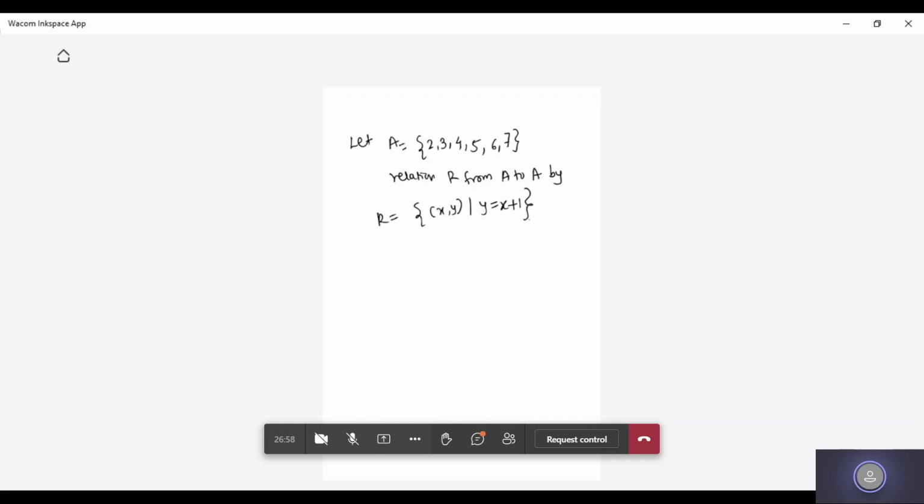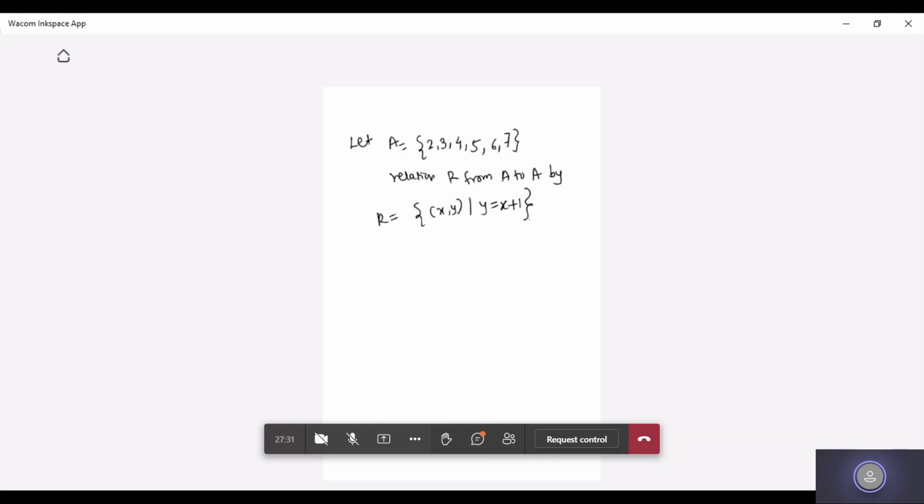The relation R is from A to A. So A to A itself, we are not having a B set here. We need to find the relation on the set A itself. And how are they giving us the relation mathematically? R is equal to (x, y), where y is equal to x plus 1. So tell me what ordered pairs we will get in R?